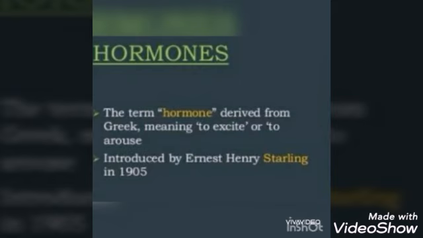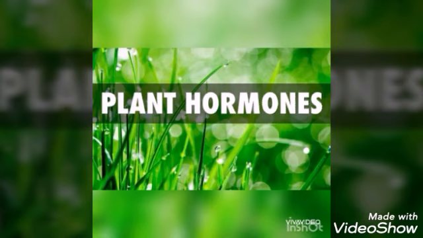Hormones are chemical substances. Plant hormones are called phytohormones. Phyto means plant. In higher animals, especially in humans, we have a specialized coordinating system that is controlled by our brain. In plants, these kinds of systems are absent. So, they are coordinated and controlled by plant hormones.